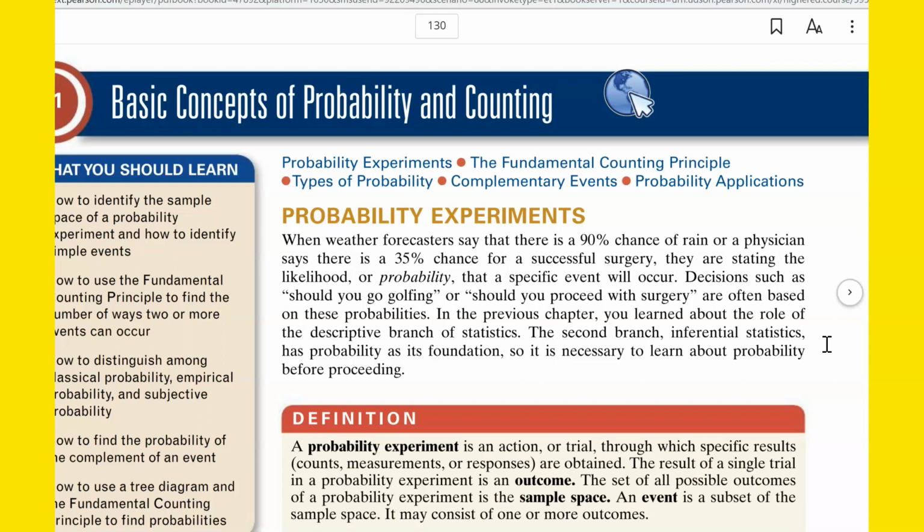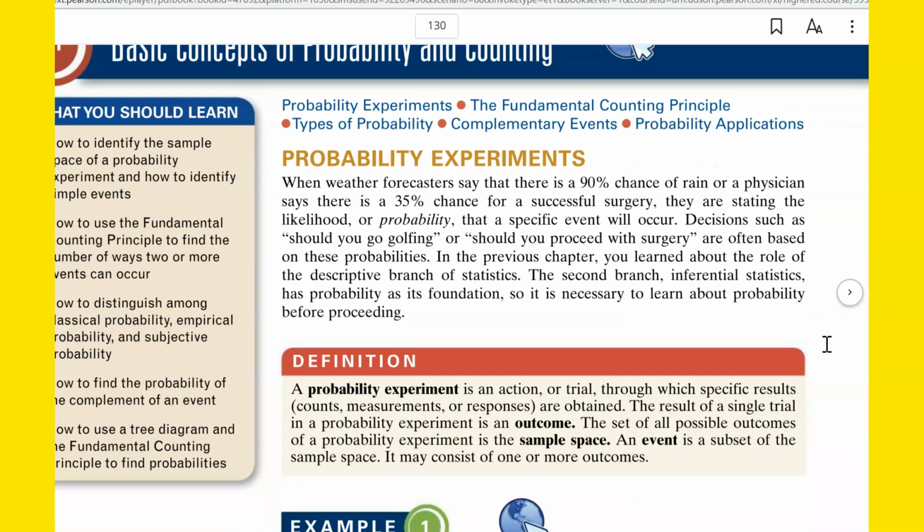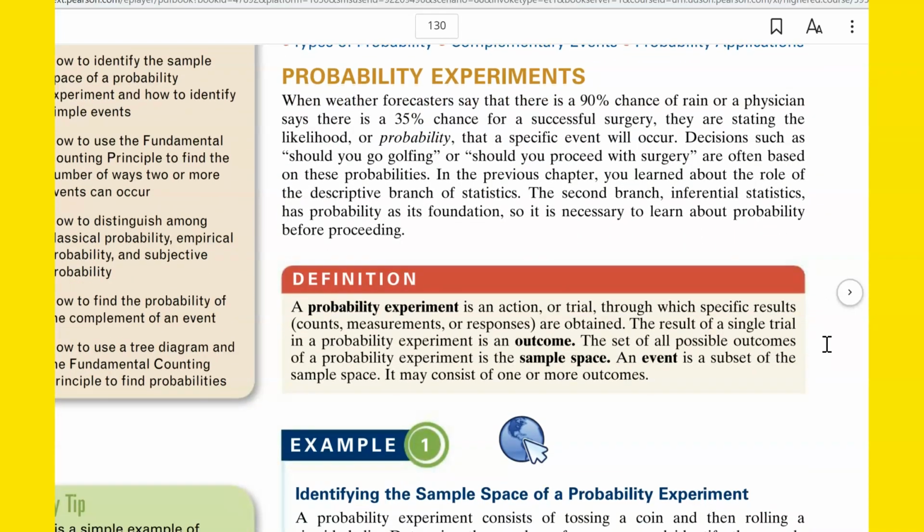Chapter 3 is all about probability. And to do probability, we're going to have to learn how to count. I know that sounds strange. We're going to have to learn how to count a lot of things. We're going to have to learn some shortcuts of how to count a lot of things. So let's get into this chapter, section 3.1.